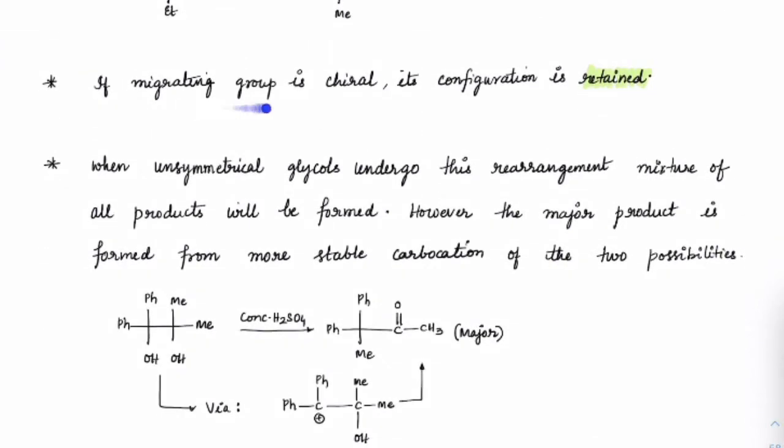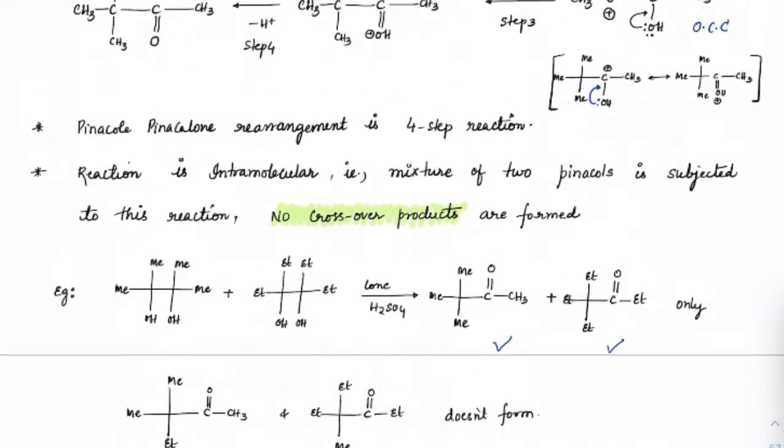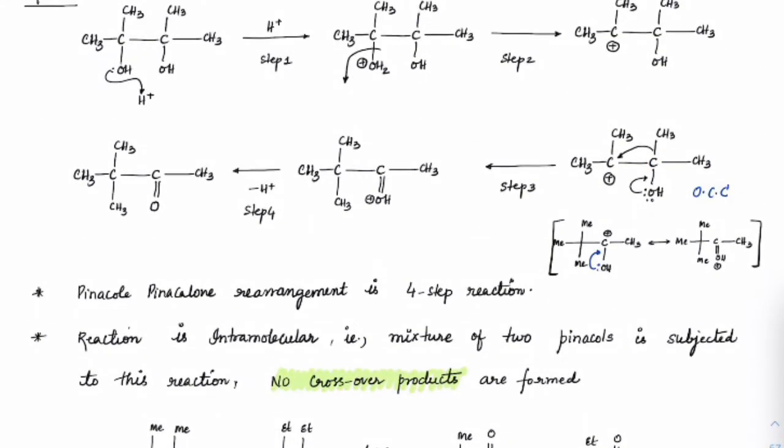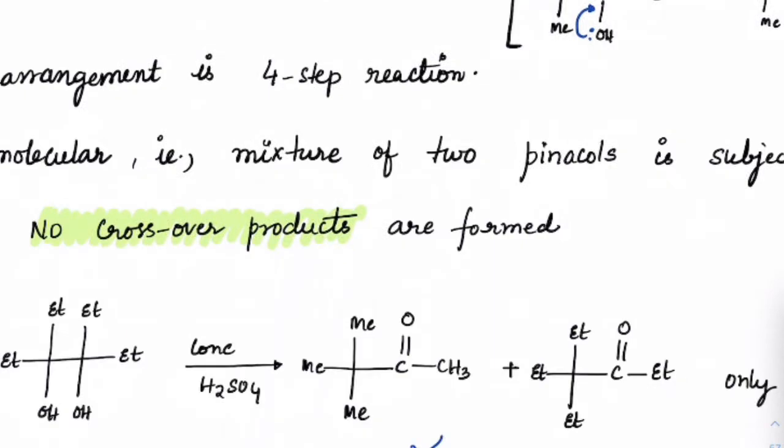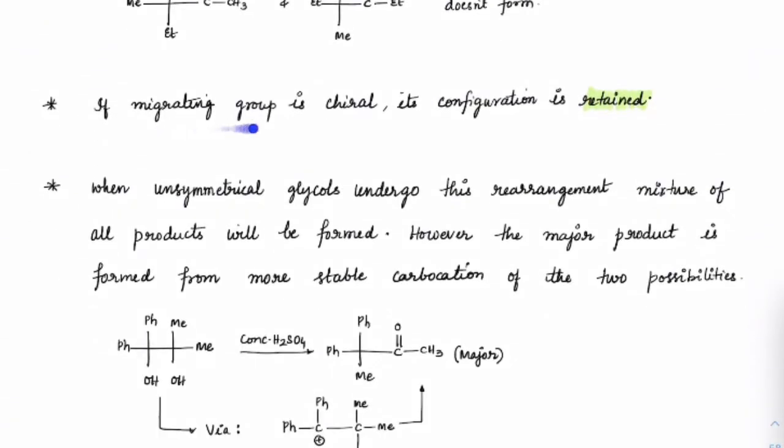See that migrating group, if it is chiral, suppose this methyl which is migrating here. Imagine it has some chiral center like this, it has hydrogen, maybe deuterium, and some other group, maybe ethyl here, and that is migrating. If its configuration is R, the same R configuration would be retained here. That is what it meant. I hope you guys got that. So the migrating group will retain its chirality and the configuration is retained.